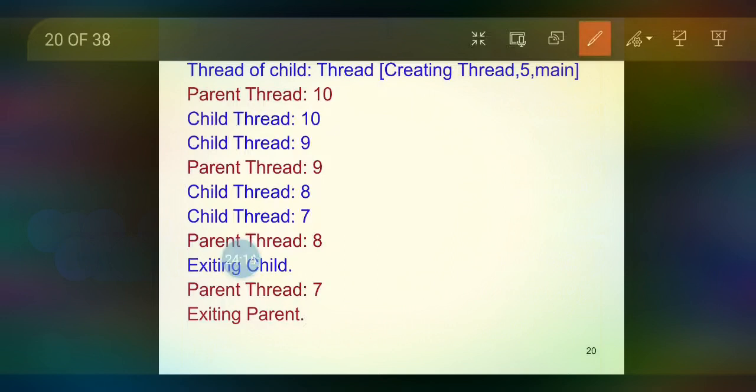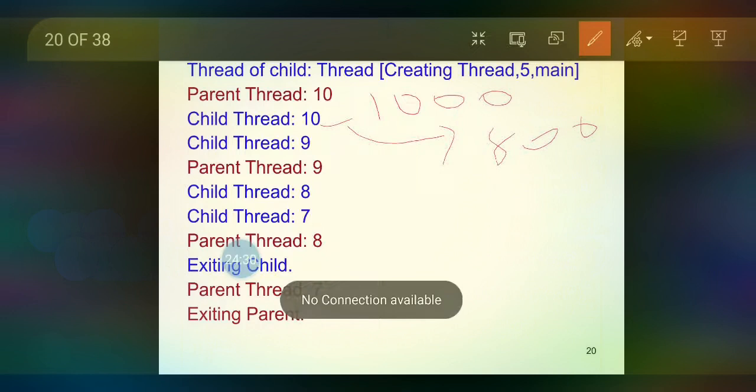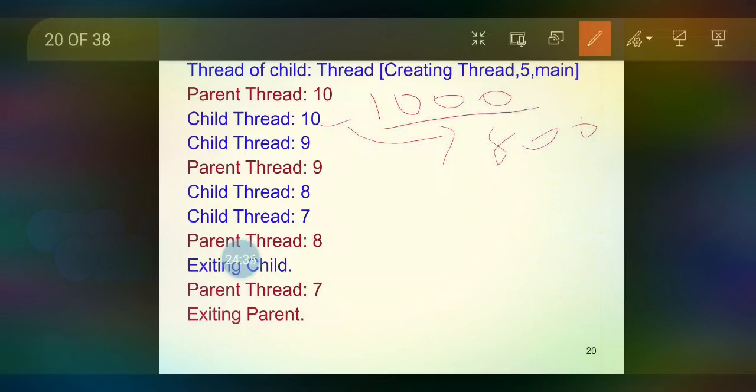So the output will be like this: the parent thread's value 10 will print, and the parent thread will sleep for 1000 milliseconds. In turn the child thread's value 10 will print and it will sleep for 500 milliseconds. After 500 milliseconds, it will check whether the parent thread is awakened. No, the parent thread is sleeping, so the child thread will start its execution and the value 9 will print. And again the child thread will sleep for 500 milliseconds.